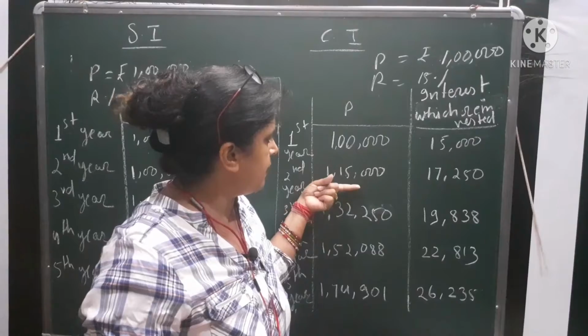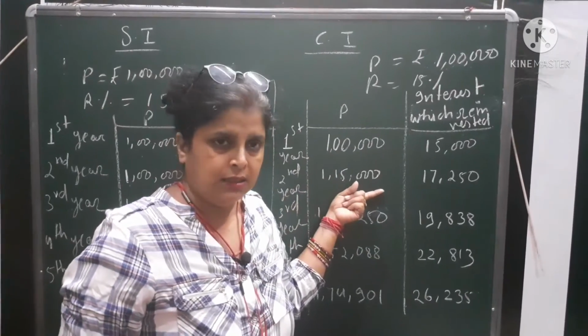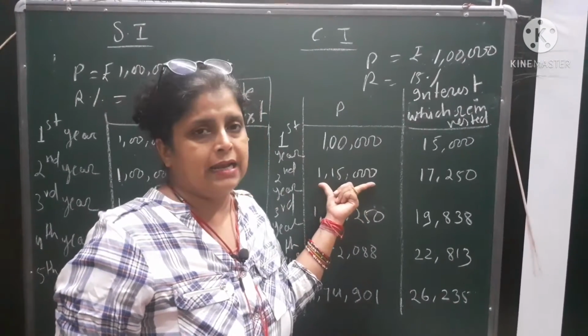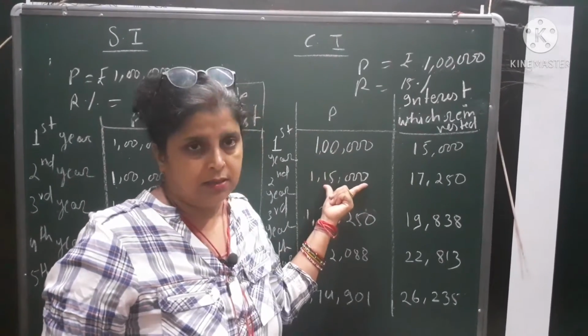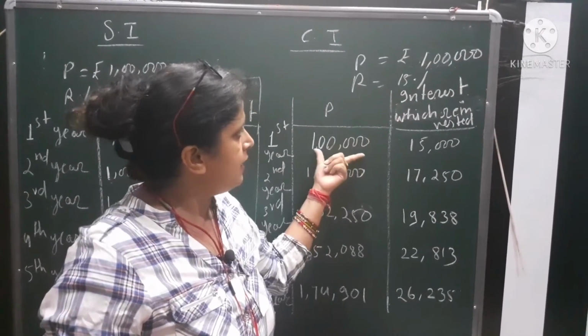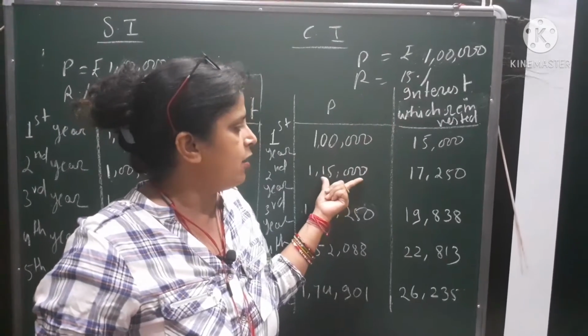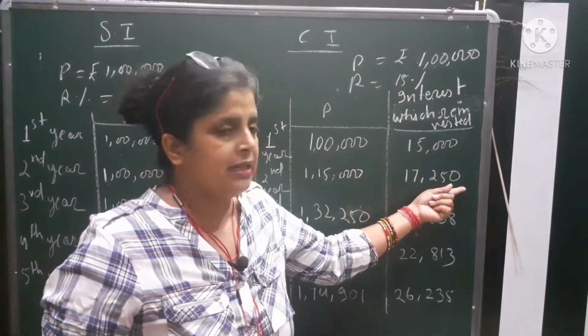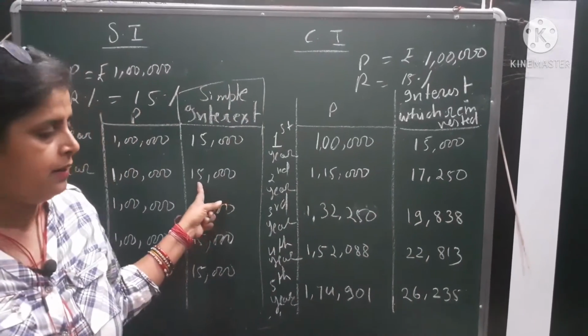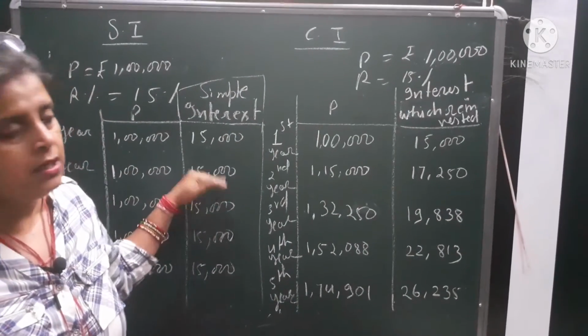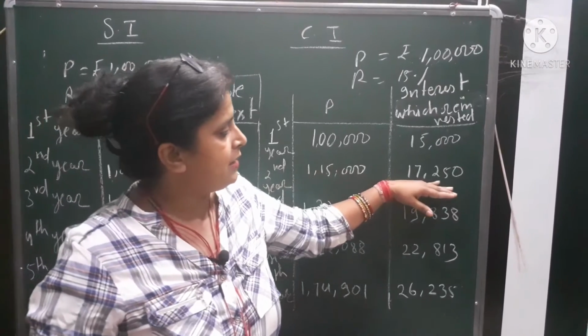Now the real principal became 1,15,000. So at the end of the second year, he will get interest on this 1 lakh plus 15,000: 15% interest of 1 lakh and 15% of 15,000. So this will be 17,250. Now see the difference from here. In simple interest, he will get 15,000 and for compound interest 17,250.